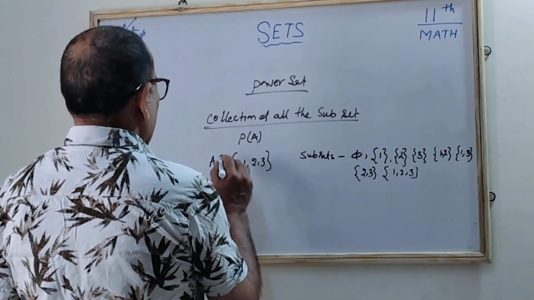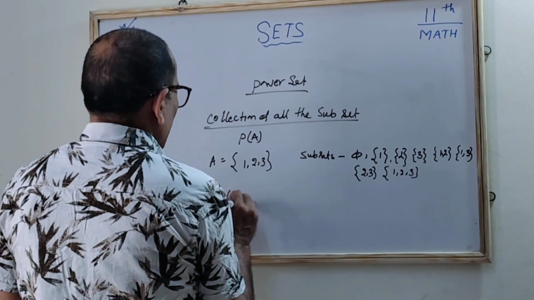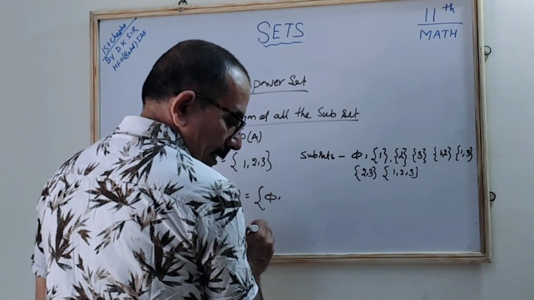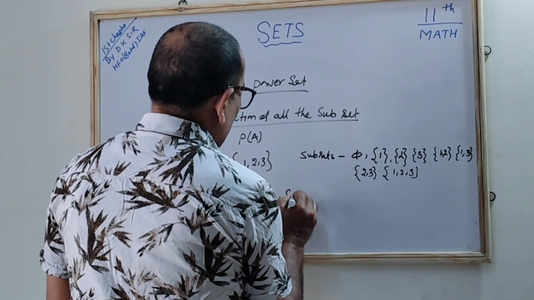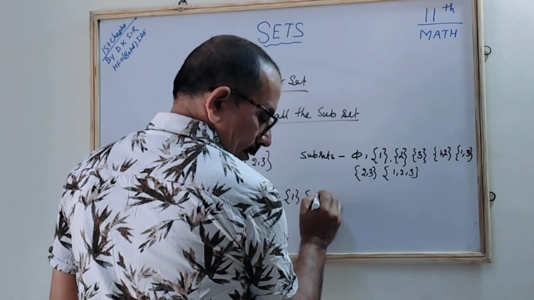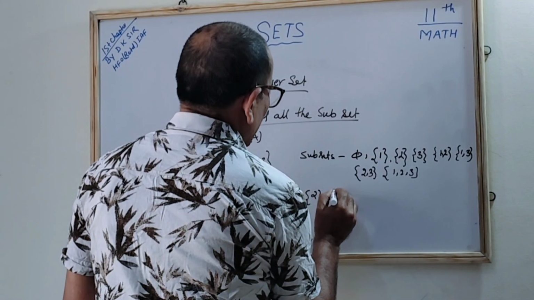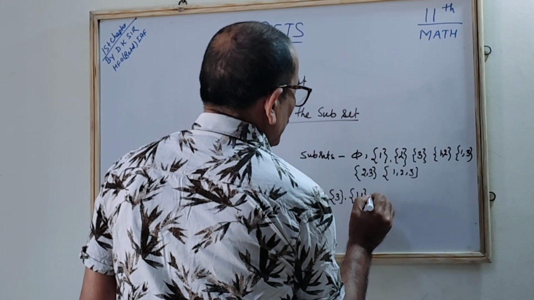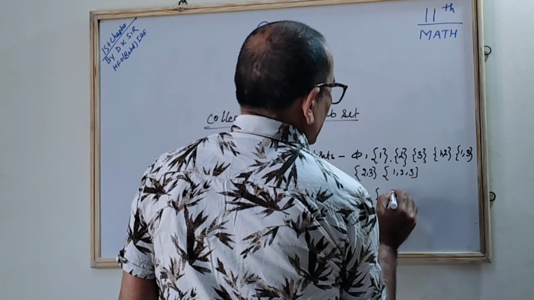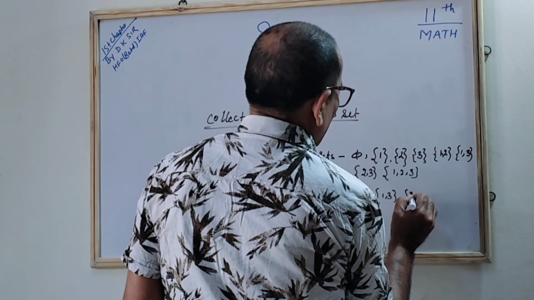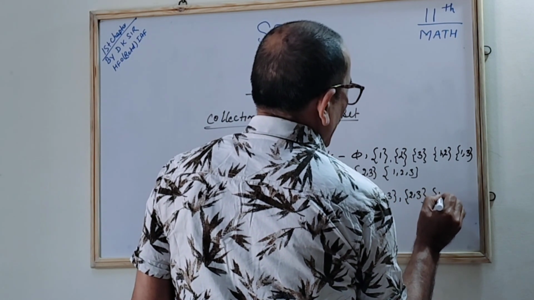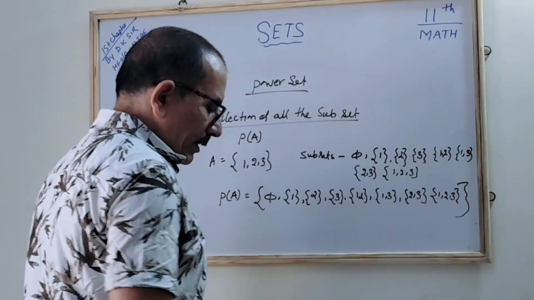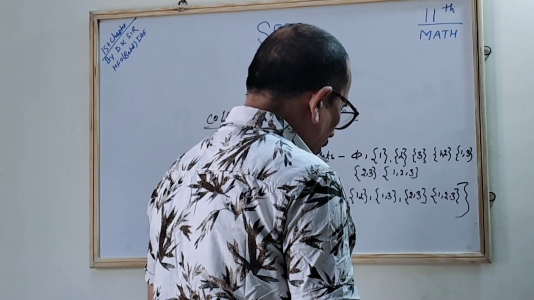Correct? So we will write the power set of A like this: the empty set, comma, {1}, comma, {2}, comma, {3}, {1, 2}, {1, 3}, {2, 3}, and next {1, 2, 3}. Correct? So this becomes the power set. This is called the power set.